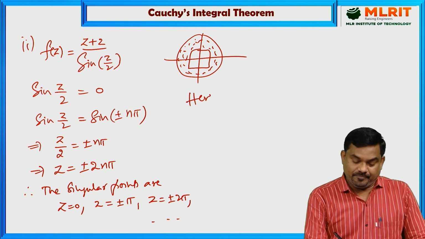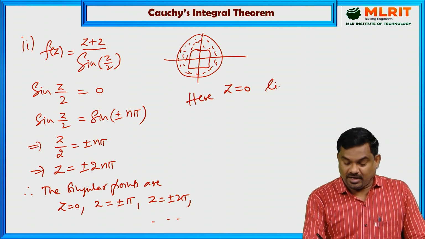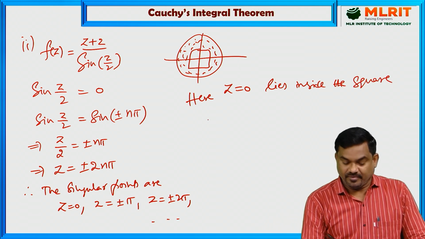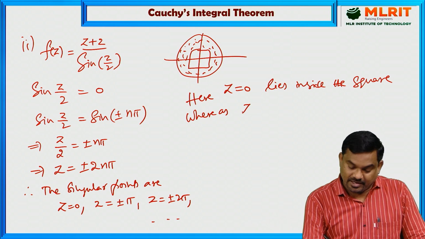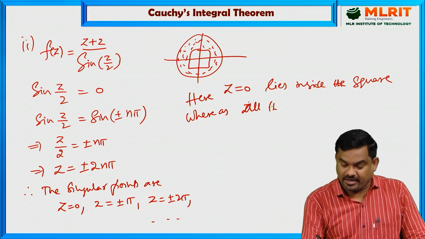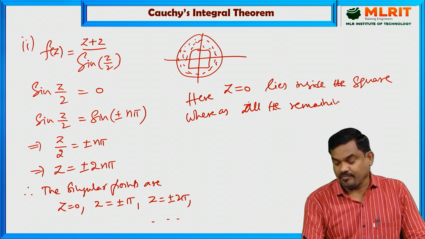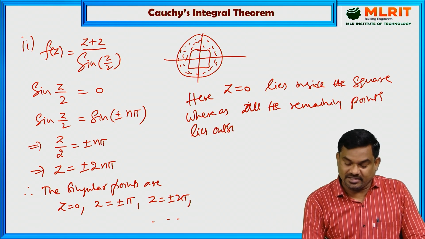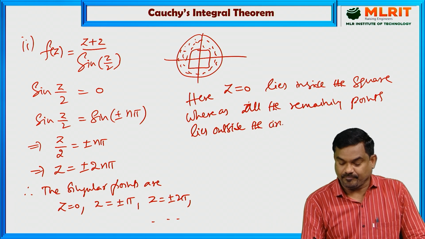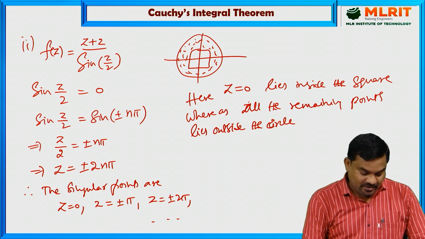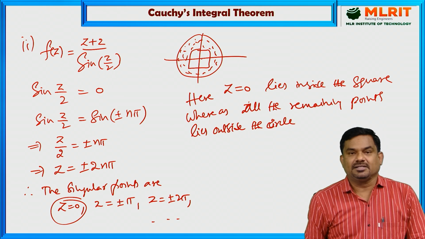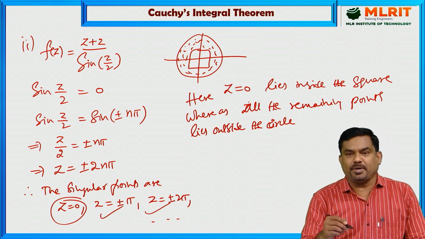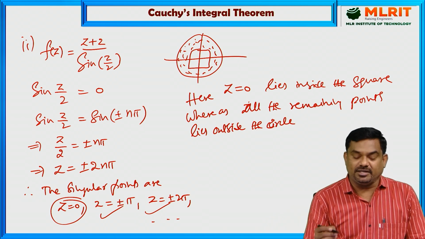And here the point z equal to 0 lies inside the square, whereas all the remaining points lie outside the circle. So the first point lies inside the square and the remaining plus or minus pi, plus or minus 2 pi, 3 pi and so on all lie outside the circle.